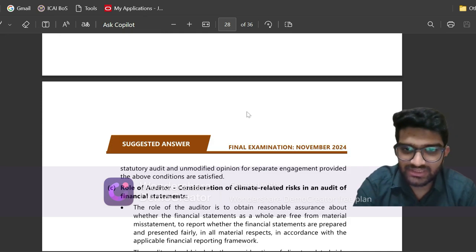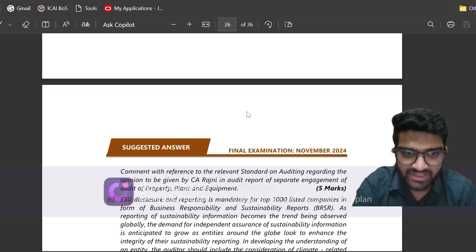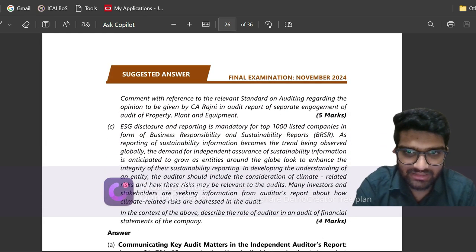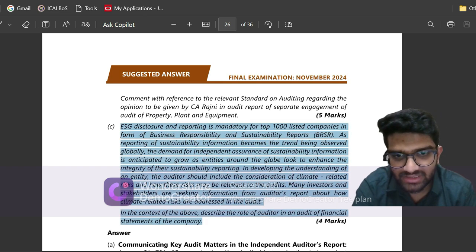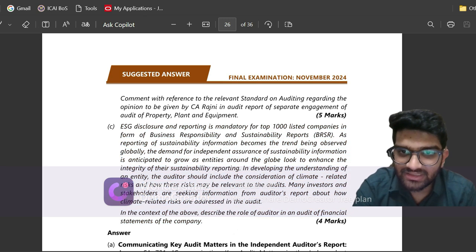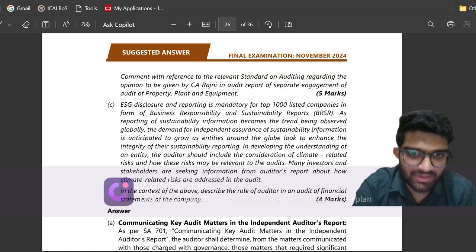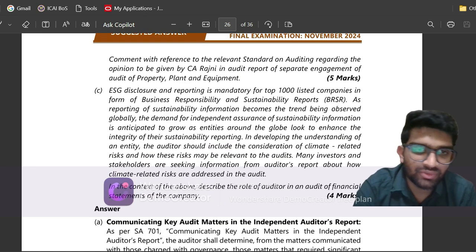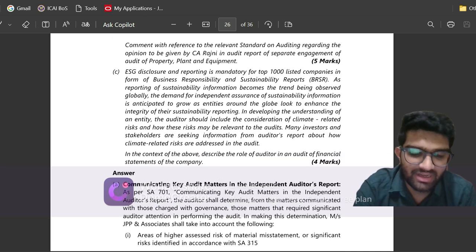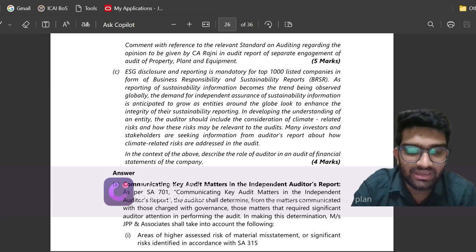Question 4C, an unexpected question in the exam. It was regarding the role of the auditor regarding climate-related risks. If you look carefully at the ICAI material or any author's material, this question is not highlighted. I would say this was a C category question, but still it came up in the exam. That's where the importance lies of not leaving any question unaddressed. In my preparation, I had studied the entire syllabus and did not leave any chapter to choice.